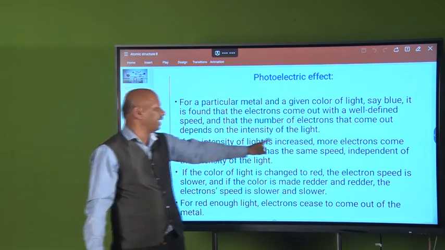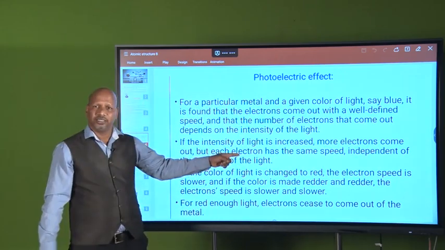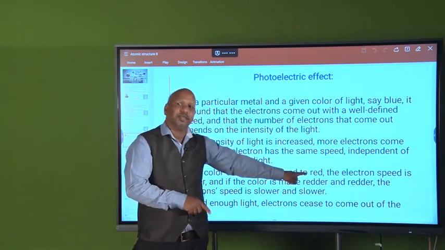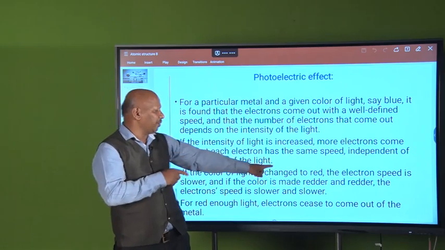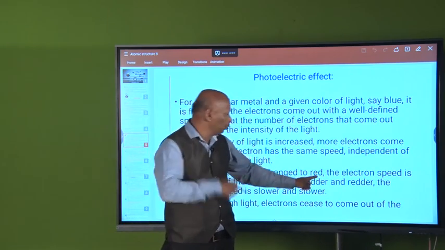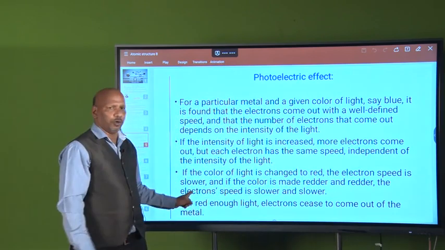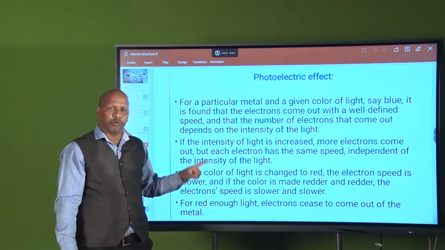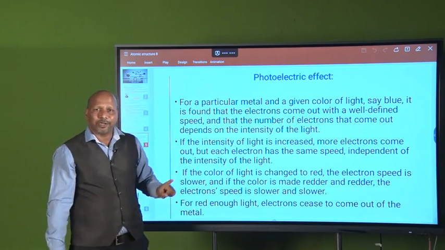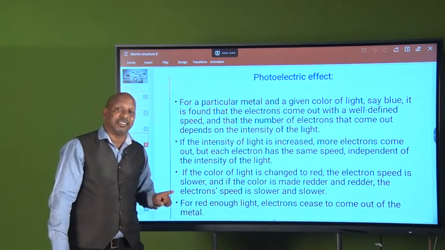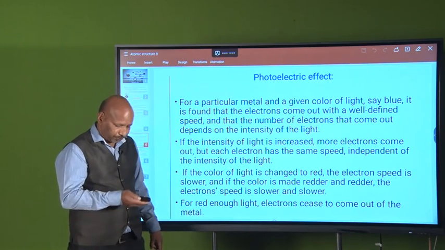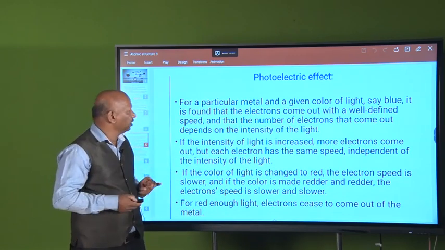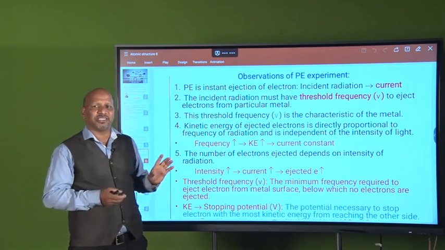See here, if the intensity of light increases, more electrons come out from that surface, and if the color of the light changes to red, that means if you decrease the energy or frequency of the radiation, shifting from blue to red, the electron speed is slower. So the speed of the electron depends on what type of radiation you use, and the number of electrons depends on the intensity of that radiation. For red light, electrons do not come from the surface, you are not getting the current. So these observations are tabulated here.